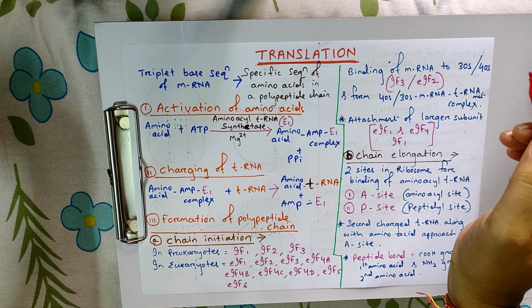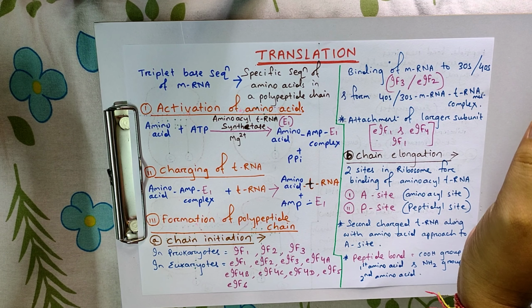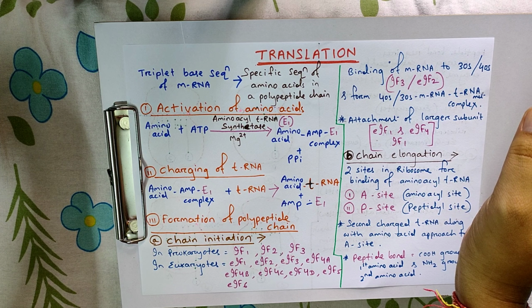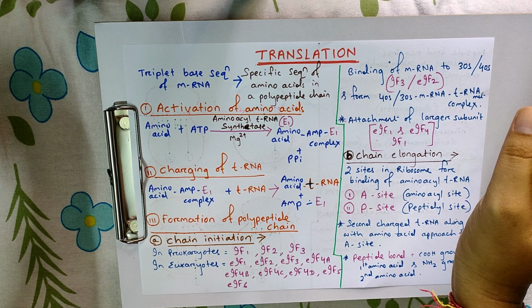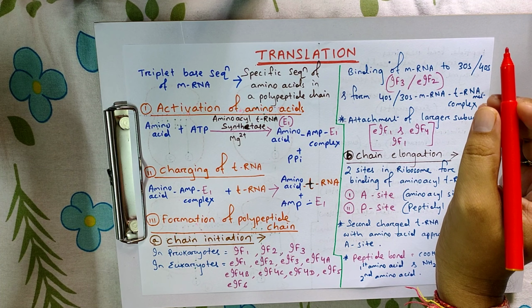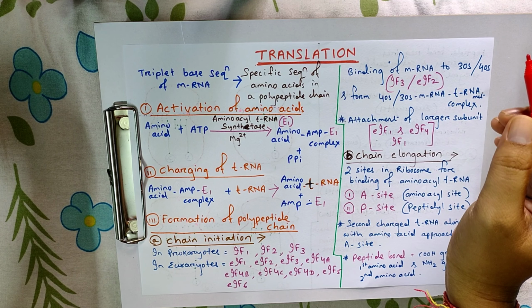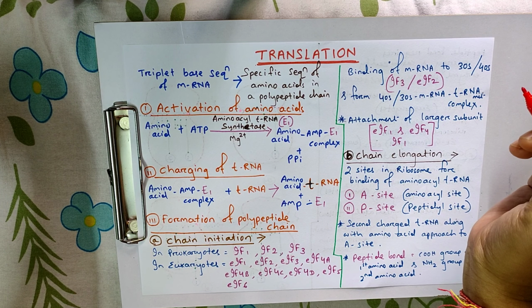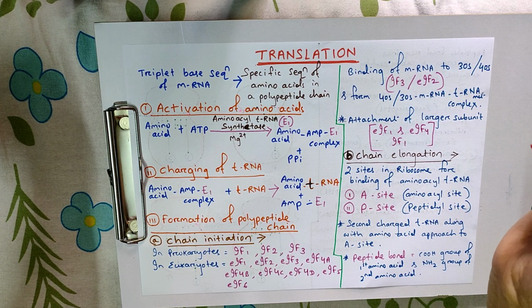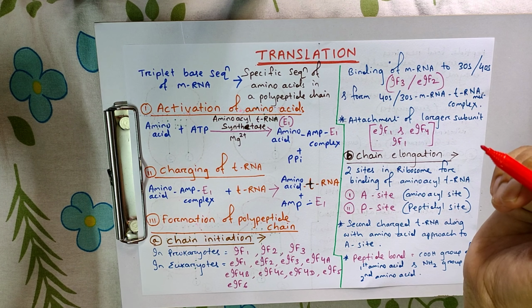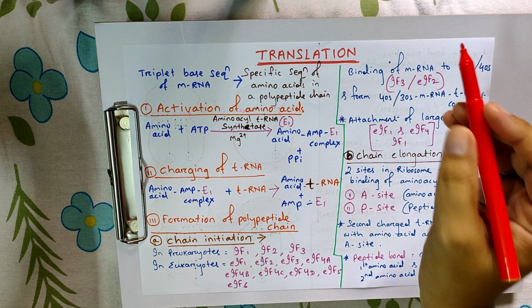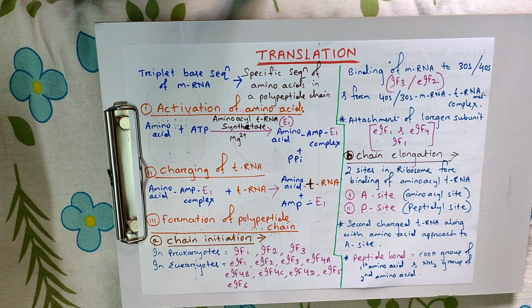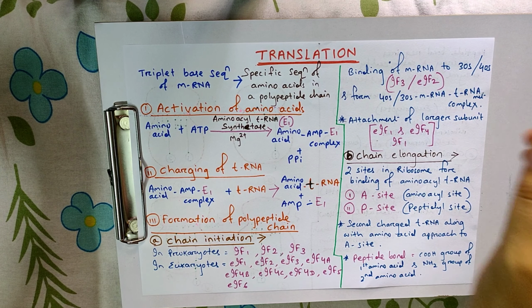We know that transcription takes place within the nucleus in eukaryotes and cytoplasm in prokaryotes. After the transcription, the mRNA moves towards the cytoplasm in eukaryotes and attaches to the ribosomal site. And in the ribosomal site, the synthesis of protein takes place. That means mRNA is responsible for protein synthesis, and this process is called translation.